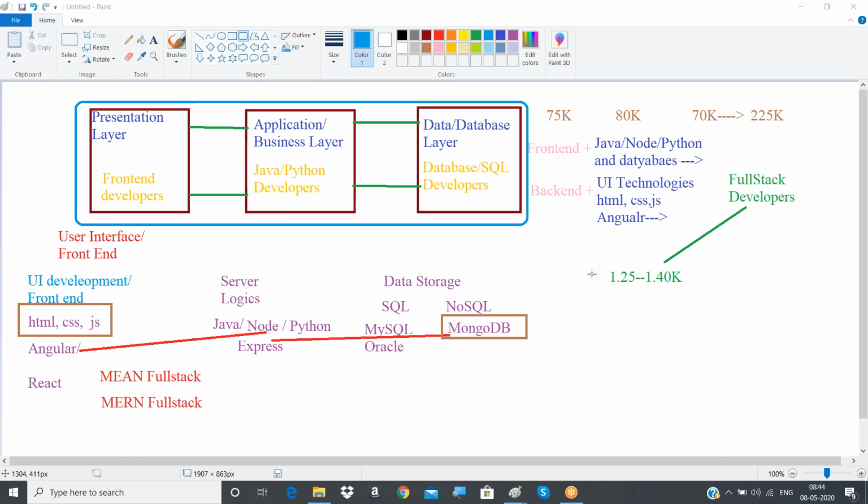Sir, what is the course duration? The duration would be 50 to 60 days. Two months will be there, 50 to 60 working days.